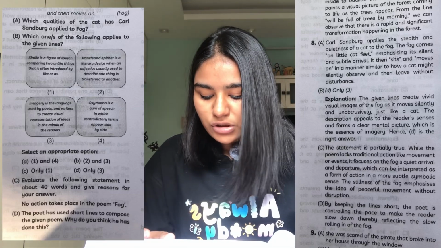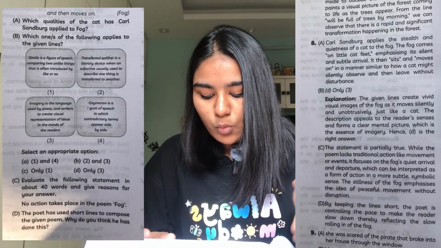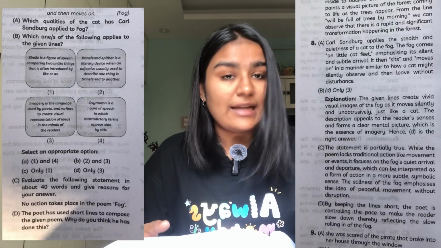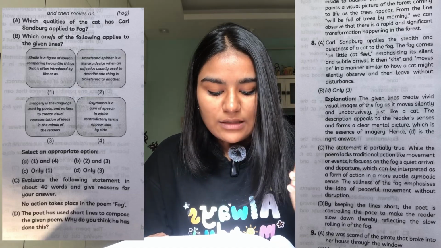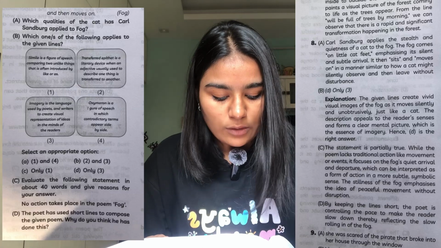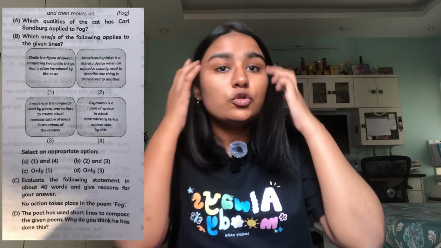And then the last question, the poet has used short lines in the given poem. Why do you think he has done this? Again, competency based question, this is not a direct question. By keeping the lines short, the poem is controlling the pace to make the reader slow down, therefore reflecting the slow rolling of the fog. So this is a very good question, why are there short lines?